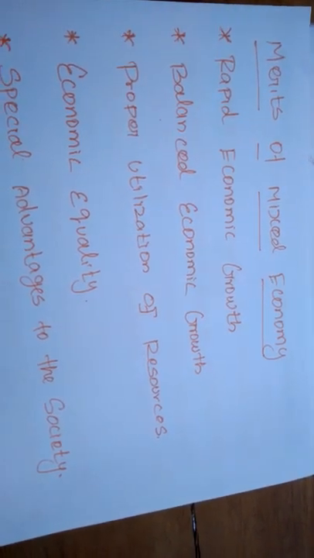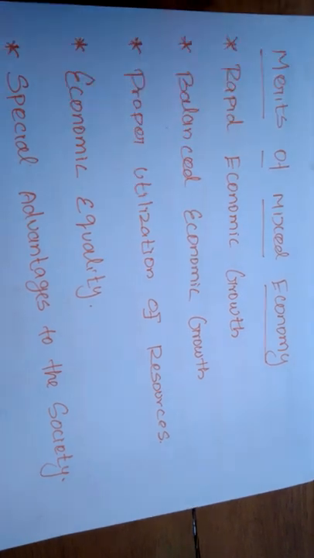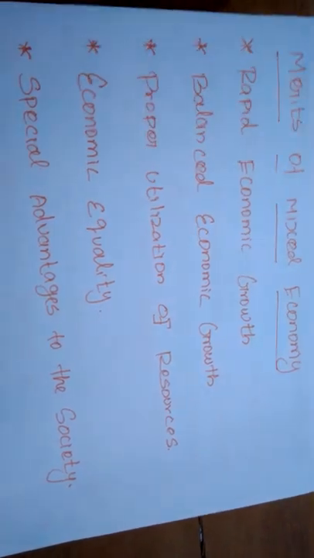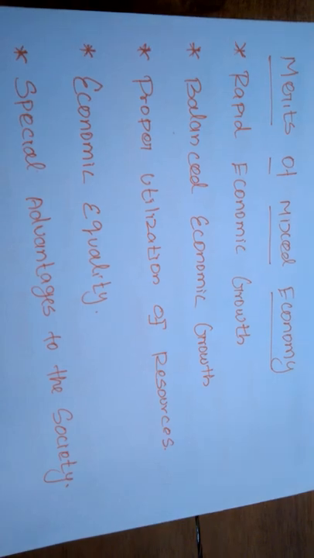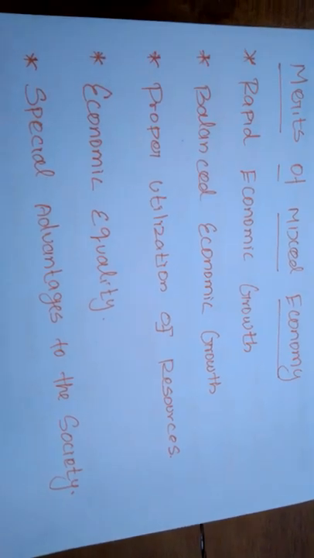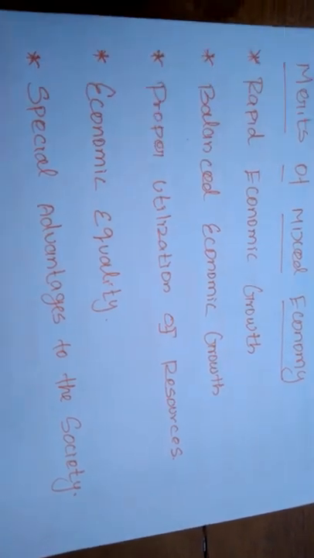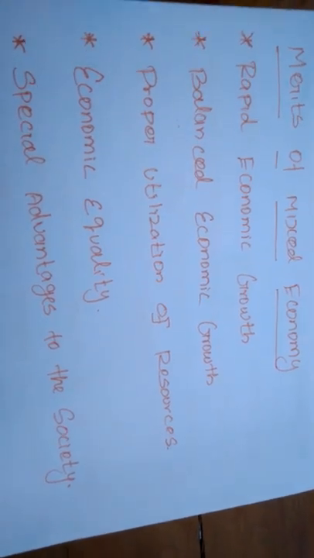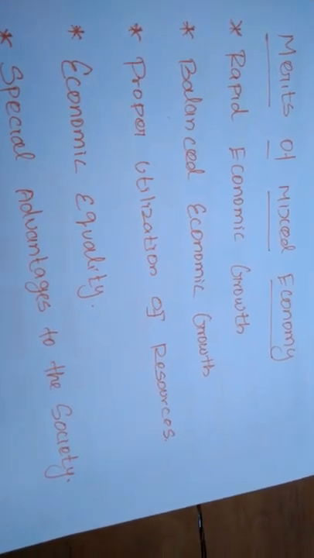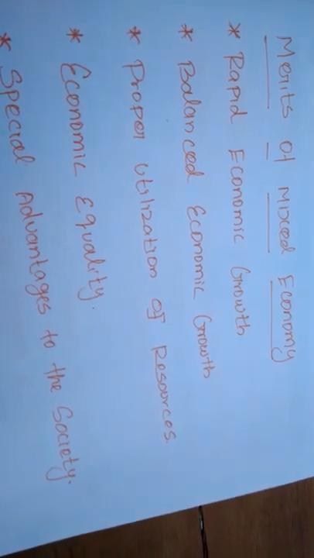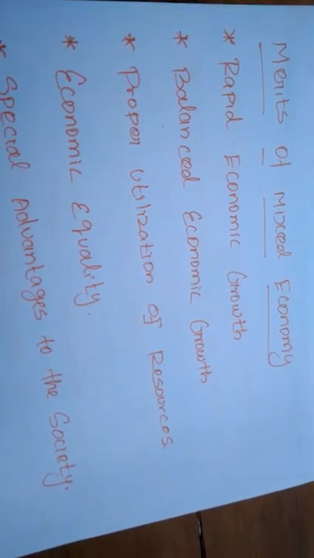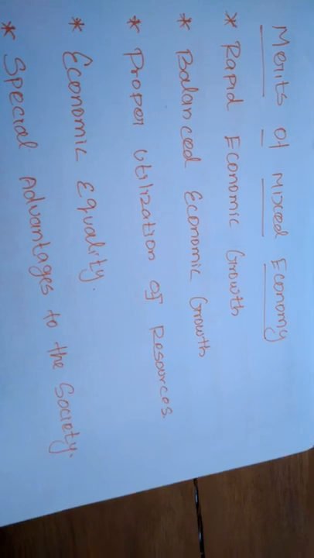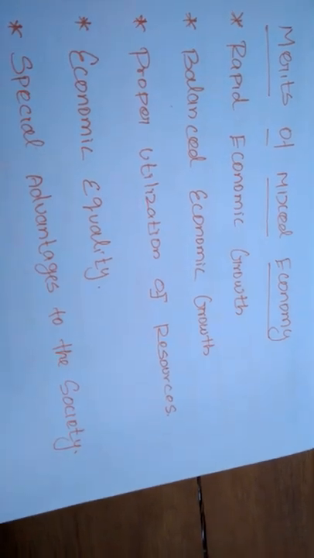Because of the transfer of ownership from government to private or private to government, industries keep moving quickly without needing to be set up again. So the demand for commodities will increase, and the living standard of the people will also increase. This way we can earn rapid economic growth.